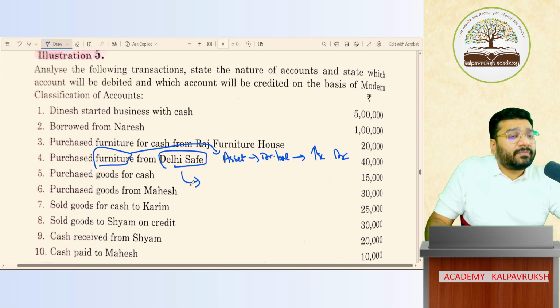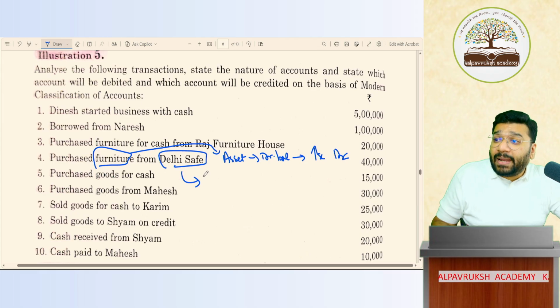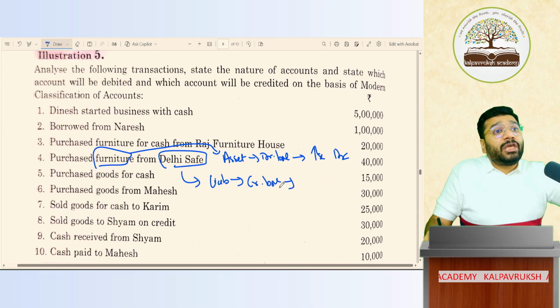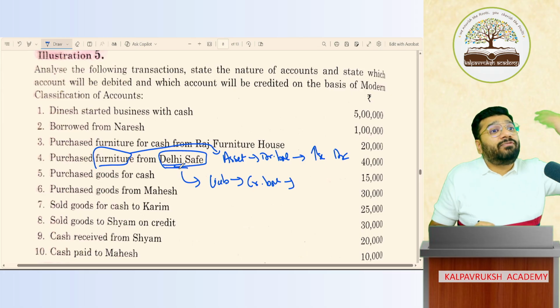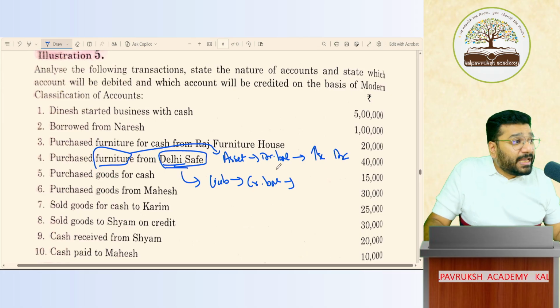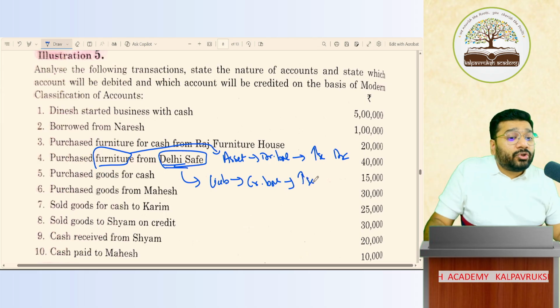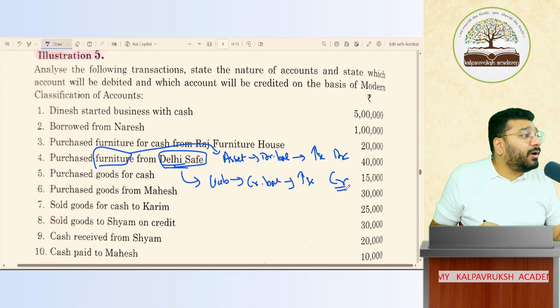Delhi Safe is a supplier, to whom I have to make the money payment in future. Delhi Safe is a supplier to whom I have to pay the money in future. So for me it is a liability. Liability is what balance? Credit balance. If I keep on buying the goods on credit from Delhi Safe, I have to keep on paying the liability in future more and more. So this transaction is increasing my tension, increasing my liability. So to increase liability, give a credit. To increase tension, give a credit. Got it? Not got it?